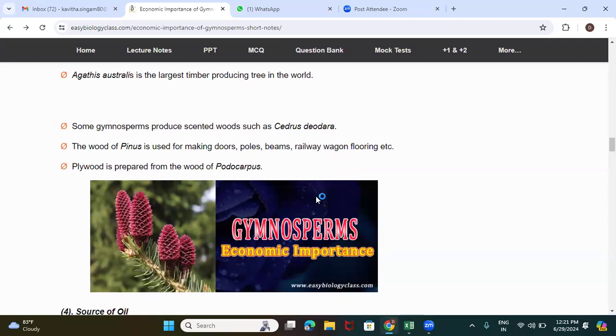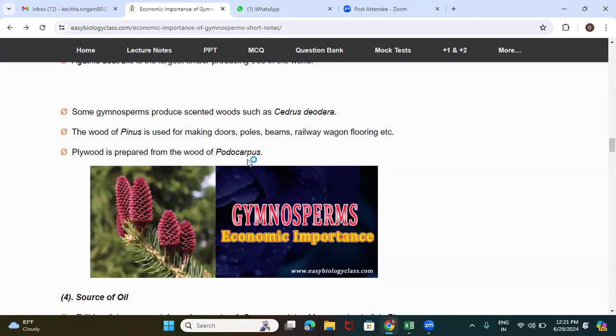Okay. And the wood from Podocarpus, belonging to the family Podocarpaceae, is actually a plywood. So what is plywood here? Plywood, we use for the preparation of interiors, like cupboards and all that. So for that purpose we call it plywood. So the wood of this Podocarpus is used as plywood in the preparation of cots or in the preparation of the interiors of cupboards and all that.